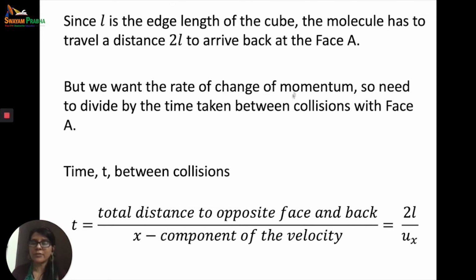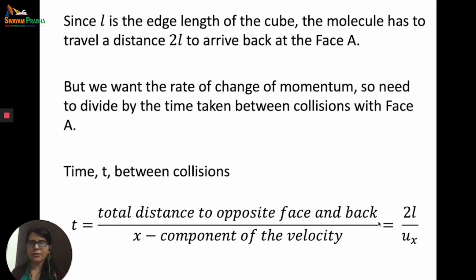But we want the rate of change of momentum. So we need to divide it by the time taken between the collisions with the face A. Now what will be the time t between the collisions? We know that t is equal to distance upon speed. So we have t is equal to total distance to the opposite face and back divided by the x component of the velocity. What was the distance traveled? It was 2L. And what was the x component of the velocity? ux. So the time taken between the collisions is equal to 2L upon ux.